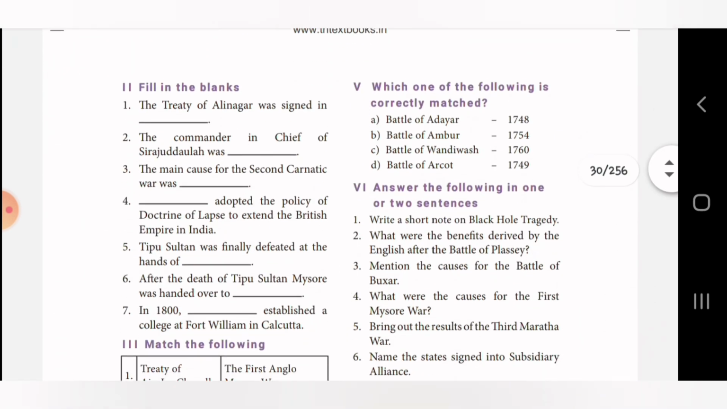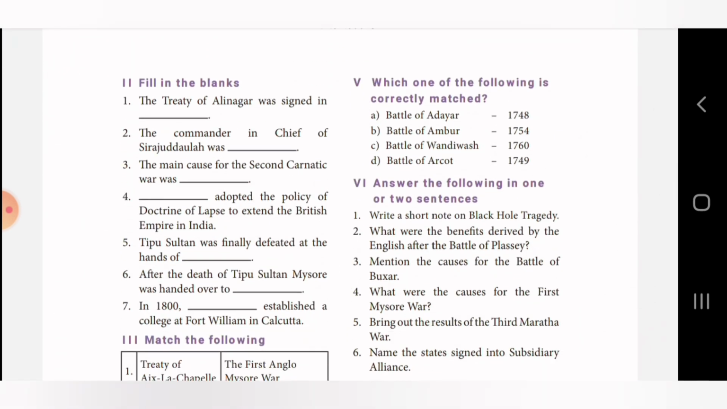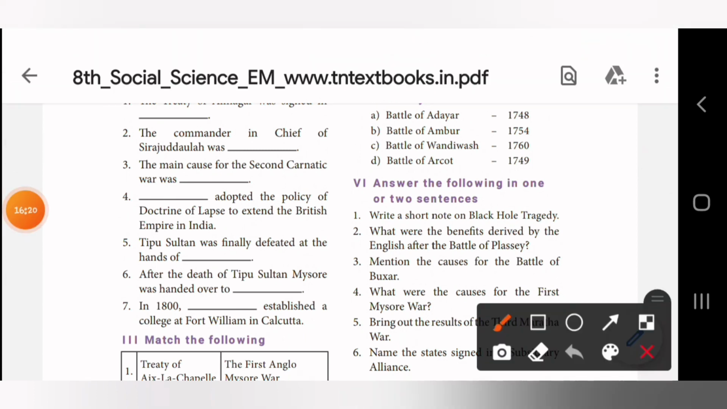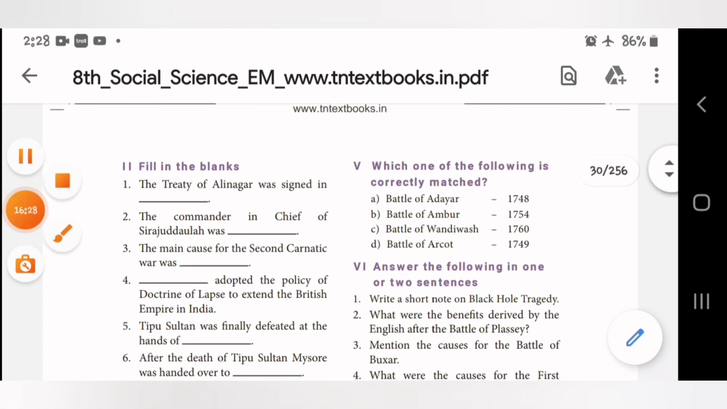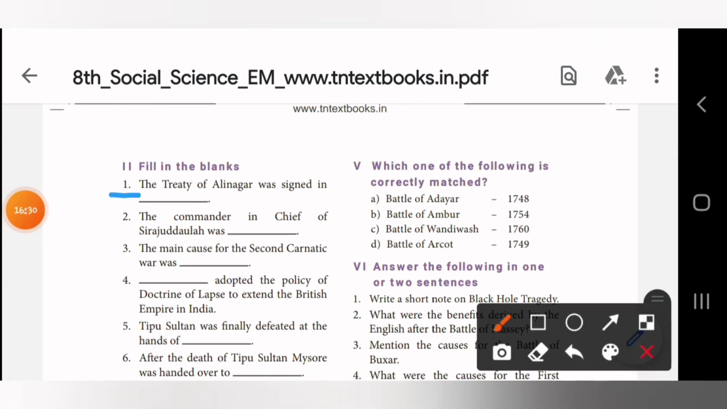Next is fill in the blanks. The Treaty of Alinagar was signed in dash. The answer is 1757. The Treaty of Alinagar was signed in the year 1757.